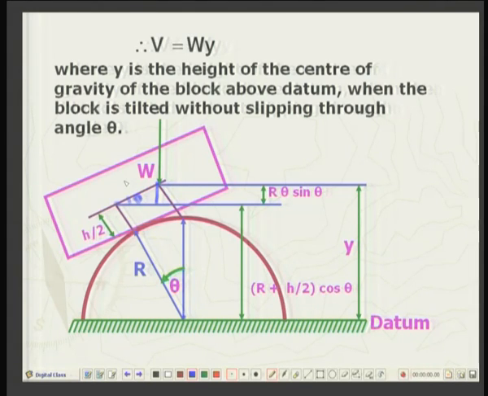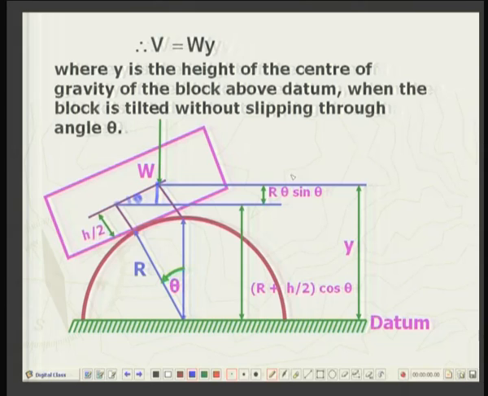Why is it theta? Always remember that the angle between two lines is equal to the angle between their normals. So, the angle between r and this vertical is theta. The horizontal line is normal to the vertical, and this line is normal to this radial line. So, this is also angle theta. This is r theta, the angle is theta. So, the vertical distance will be r theta sin theta.